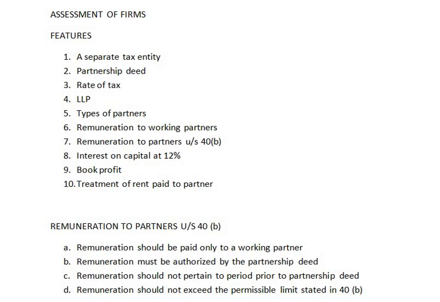Second important feature of partnership is a partnership deed. Every partnership firm must evidence a partnership deed. In the partnership deed, certain important rules regarding running of the partnership firm are prescribed, such as the profit sharing ratio, who is going to be the working partner, who is going to be the non-working partner, and how the business is going to be managed by all these partners throughout the year.